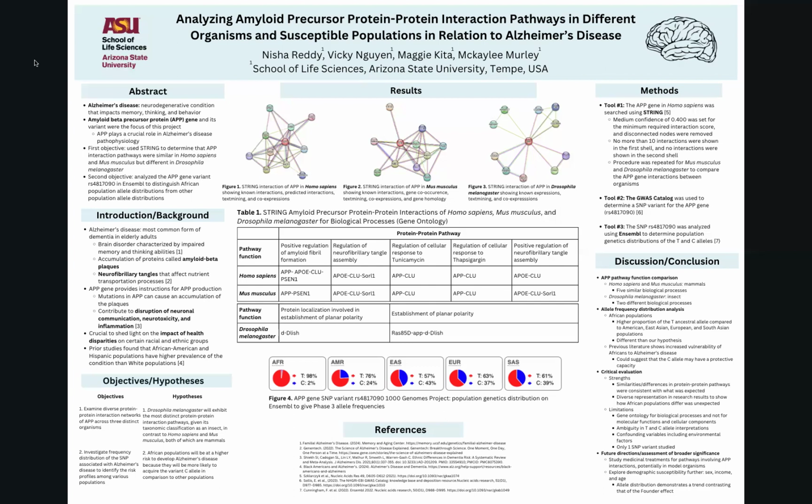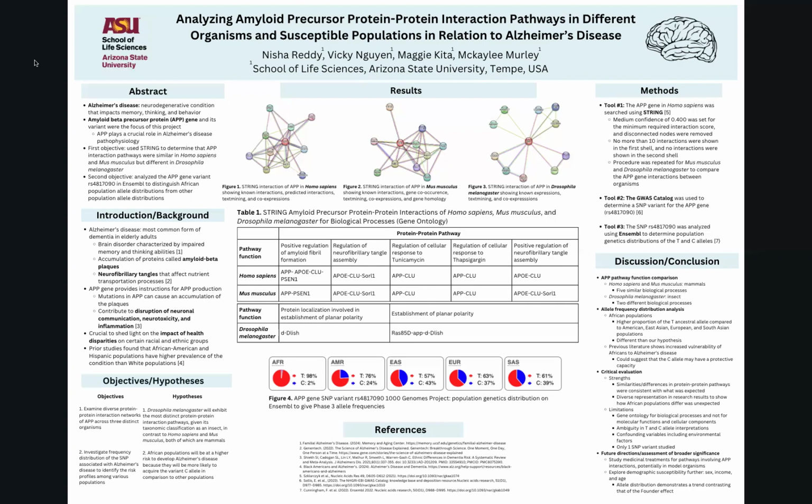The APP pathway function comparison supported our hypothesis, with the fruit flies only having two biological processes that were quite different from those of the mammals, and that the mammals were very similar looking at the 5 selected on the table. The allele frequency distribution gave us some surprising results with the African populations, with the higher proportions of the T ancestral allele compared to the other populations. The previous literature shows increased vulnerability for them as well, which would be interesting to look into further.